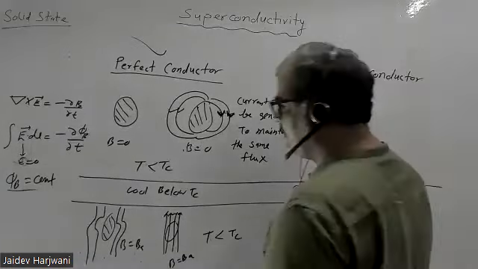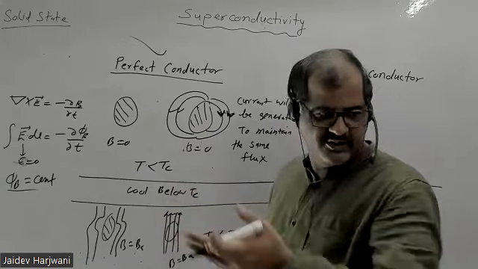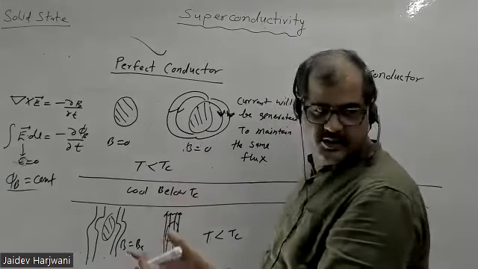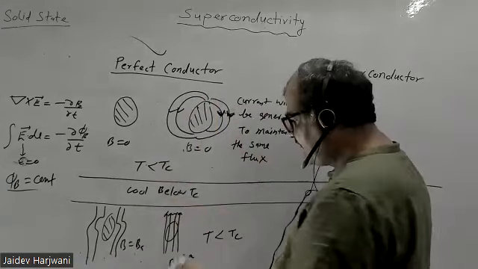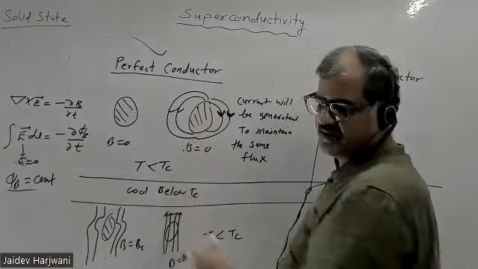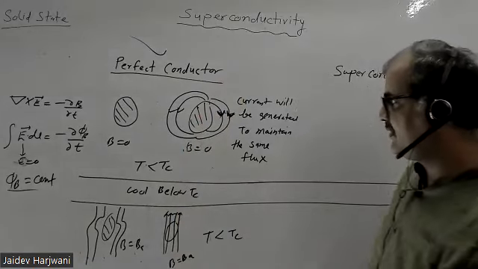Now you are changing B, making the applied B 0, but the flux should not change. So this line should be the same flux. But you have made B 0, so this flux line should have to disappear, because this flux line is B. So what will happen? The material will generate its own currents that will maintain the same flux inside this conductor. Okay, sir. Thank you, sir.